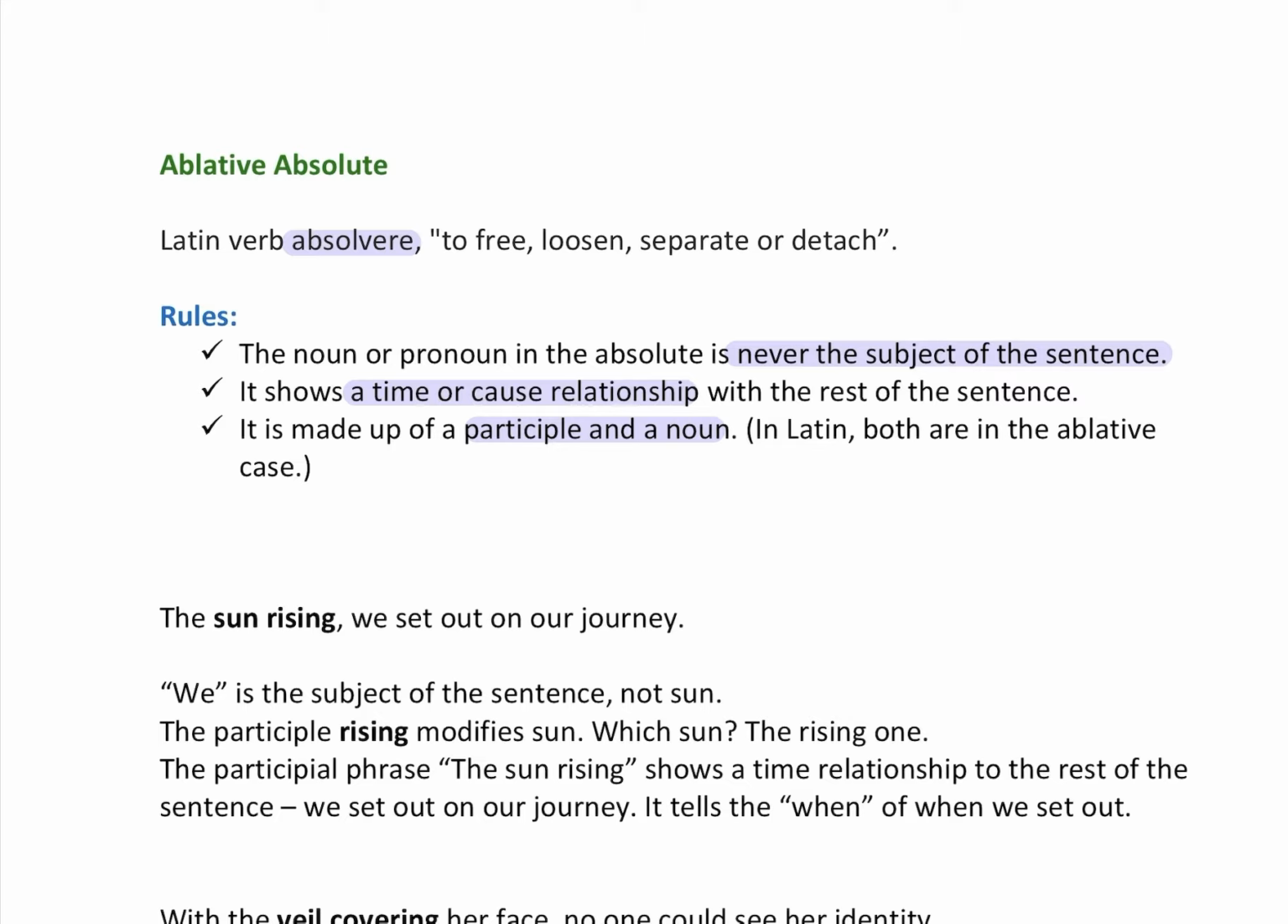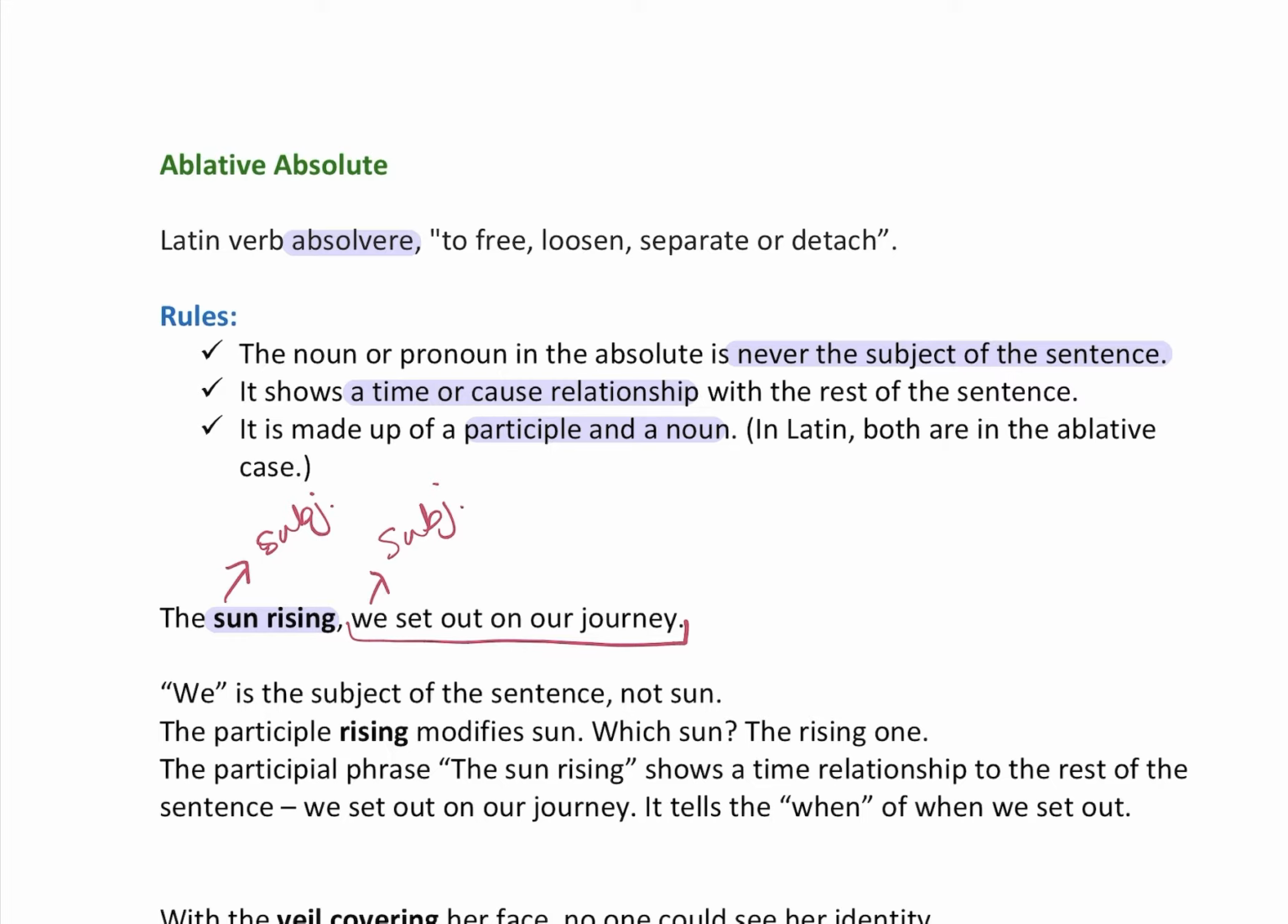The first one is: the sun rising, we set out on our journey. I've already bolded the ablative absolute phrase for you, so it makes it easy to identify. Now, we is the subject of the sentence. So if you look, we set out on our journey. We is the subject of the sentence. The subject of the ablative absolute phrase is sun. So if you remember, they cannot be the same subject, and here they are not.